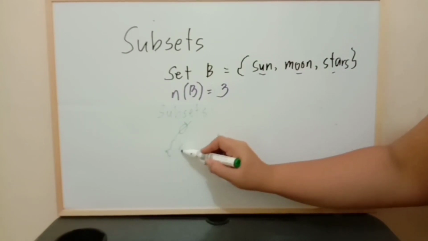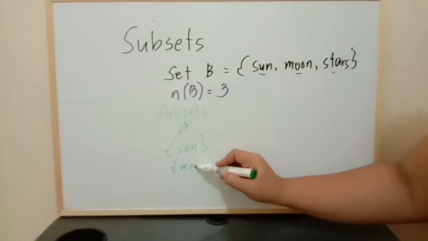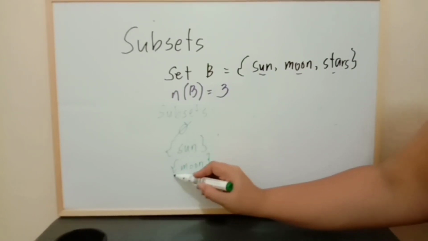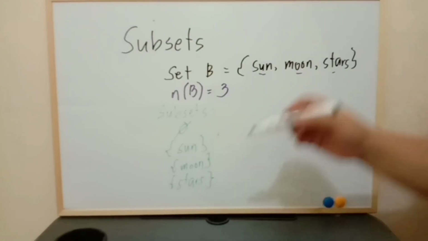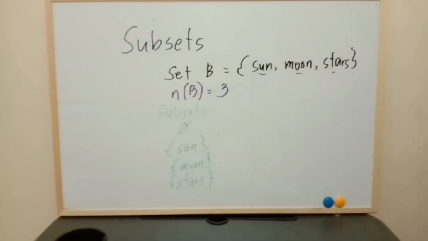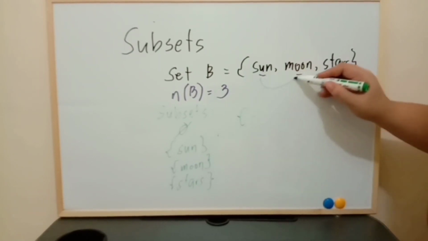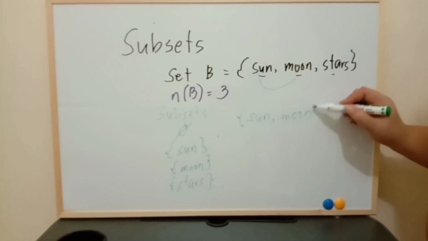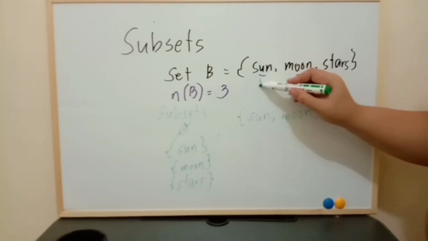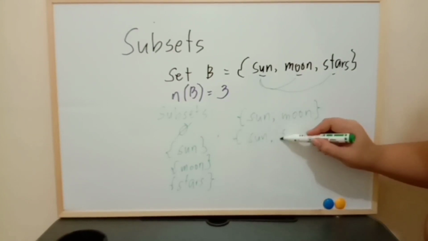We have the sun, we have the moon, and we have the stars. Let's proceed to 2 elements per subset. We have the sun and the moon. Write it down as sun, comma, moon. Then the sun and the stars. Write it as sun, comma, stars.